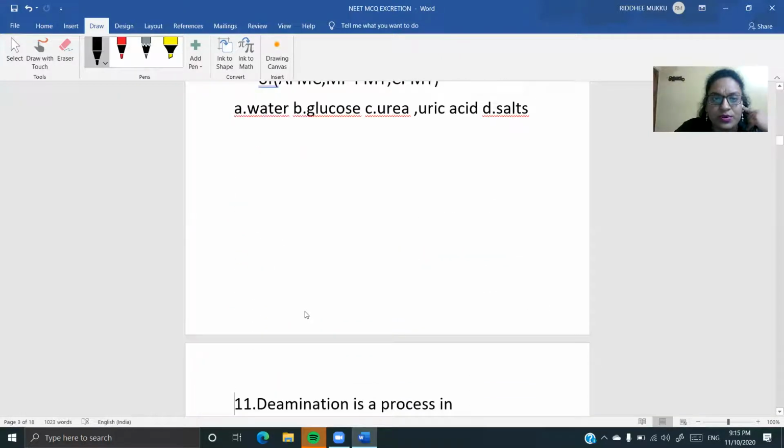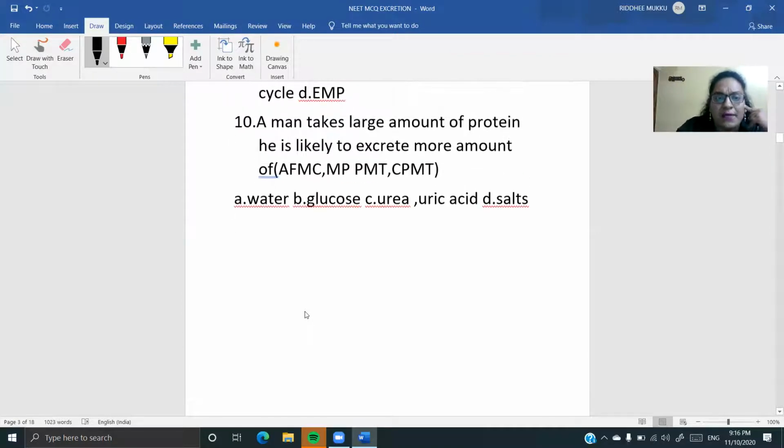Now coming on to the next one. A man takes a large amount of protein. He is likely to excrete more amount of what? An easy question again for you, asked in many medical entrance examinations. Proteins are catabolized into urea and uric acid.